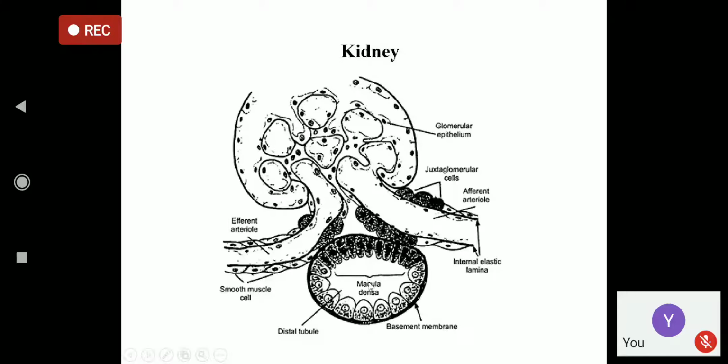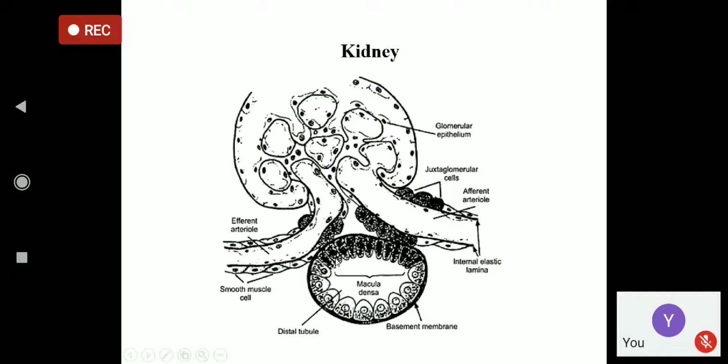The tubular fluid flowing through this tubule contains less sodium ion. This less sodium ion is detected by the macula densa.